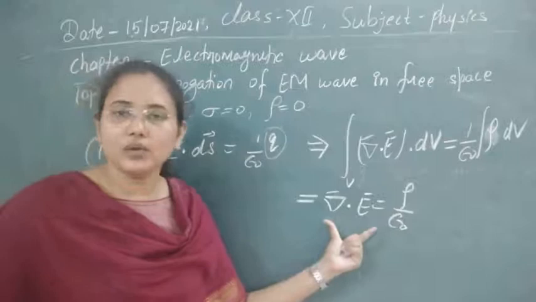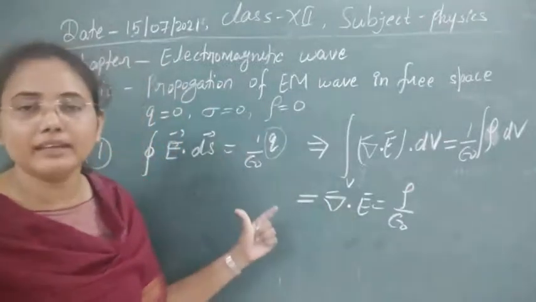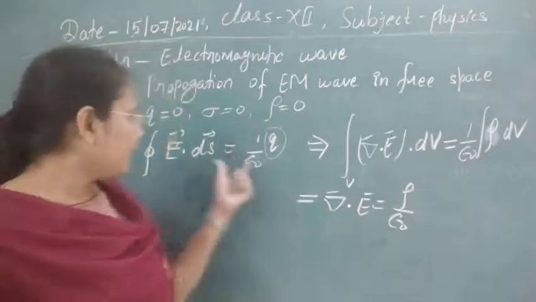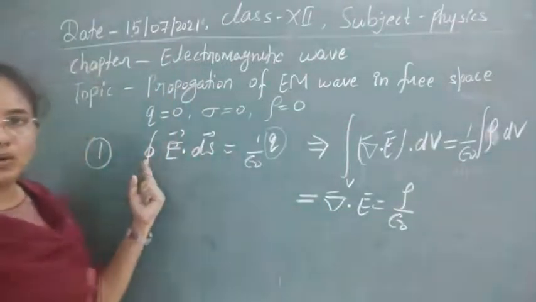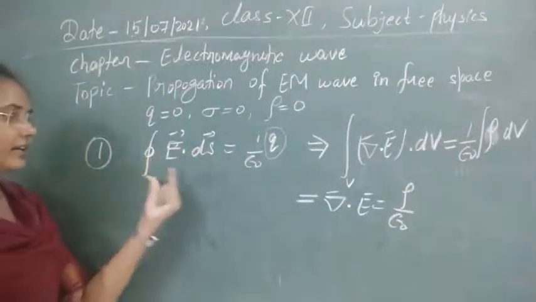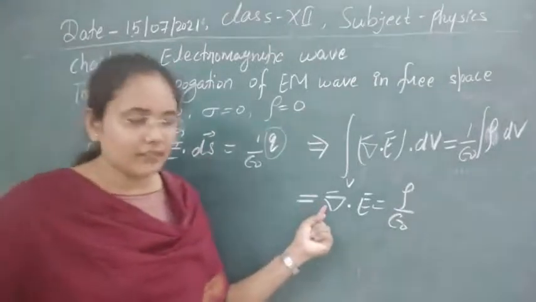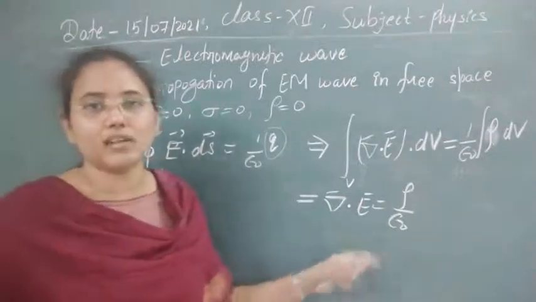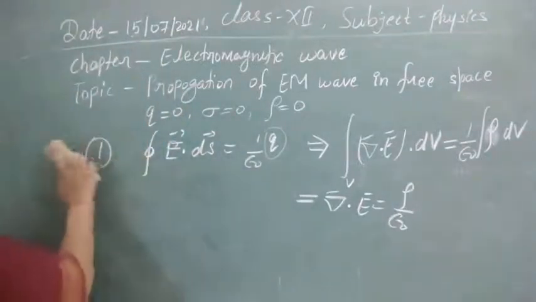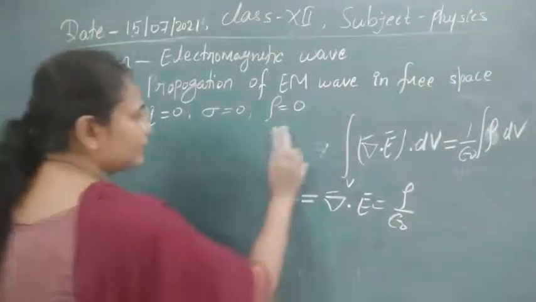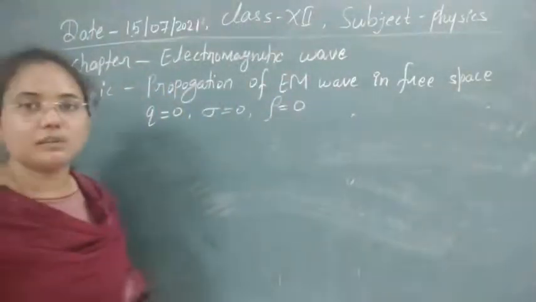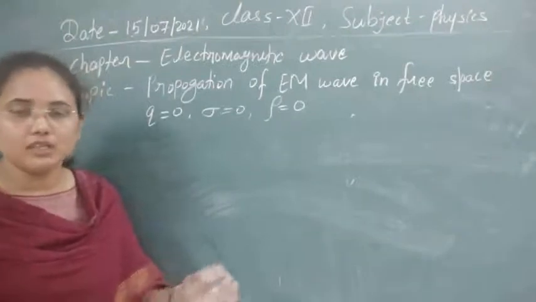In the same way you can convert all the equations and find all the values in terms of del in place of the integral. We are only converting the integral sign into the differential sign, because that will make the whole calculation easier to understand. Let's see all the Maxwell's equations in differential form, and you can convert them yourself using the divergence theorem and Stokes theorem.